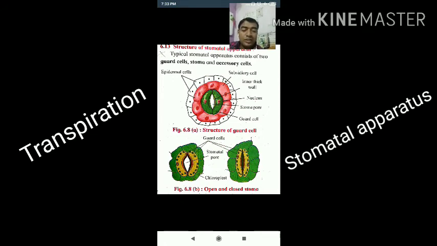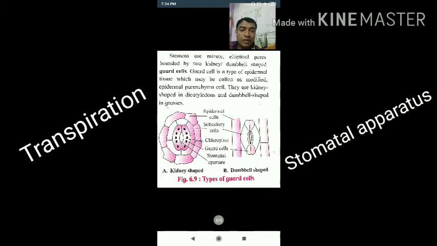Below you can see the figure of open and closed stomata. The first is the opening of the stomata, showing guard cells, stomatal pore and chlorophyll, that is the chloroplasts, which are green in color. In the second case the stomatal pore is closed, so the closed stomata is shown. You can see that a stomata is a minute elliptical pore bounded by two kidney-shaped or dumbbell-shaped cells. We call them guard cells.